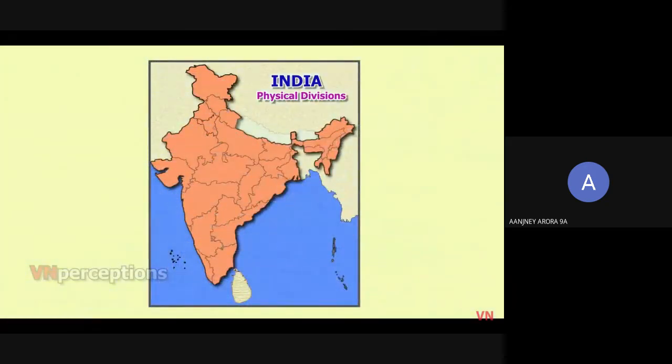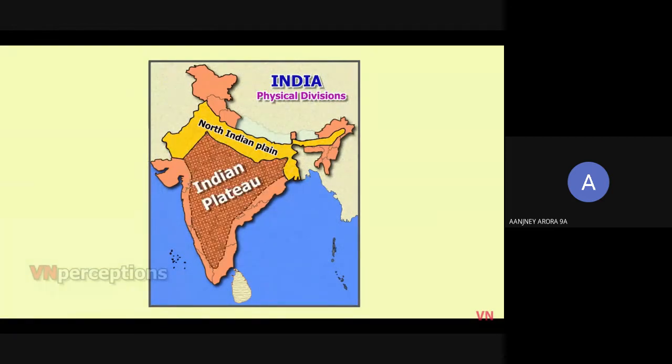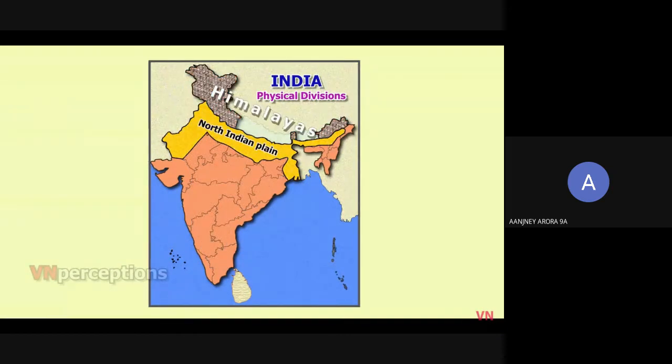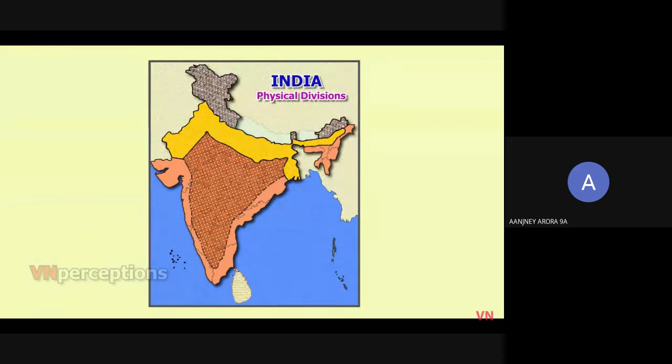In this video, we shall learn about the Northern Plains of India. The Northern Plains of India is the second largest geographical division of India, the largest being the Indian Plateau. The North Indian Plain lies between Himalayas to the north and the Plateau region to the south. It has an area of 6,77,638 square kilometers. This plain is mainly made up of alluvium deposits brought down by the